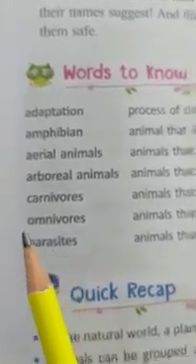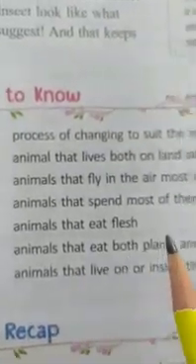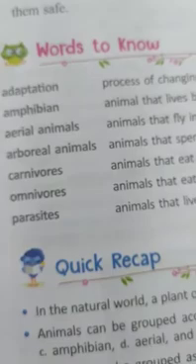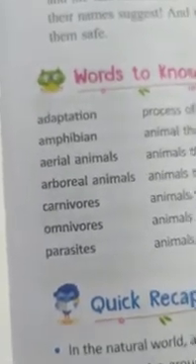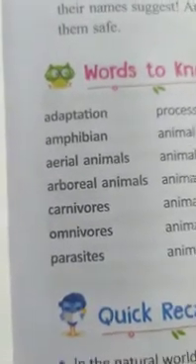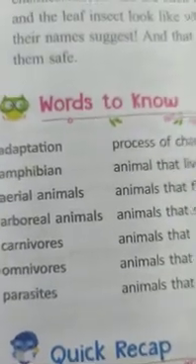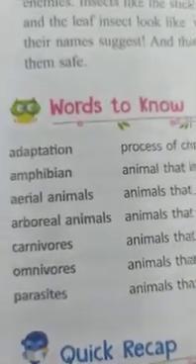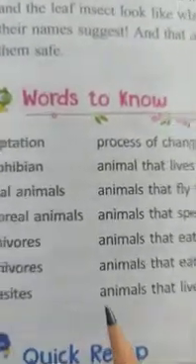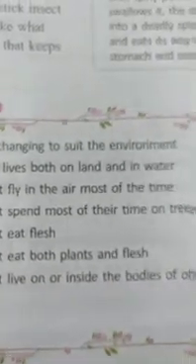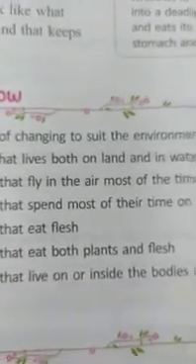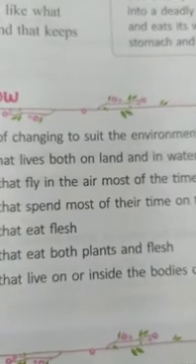Carnivorous animals: animals that eat flesh, like tiger, lion, cheetah, leopard, and cats. These are all carnivorous animals. Omnivores: animals that eat both plants and flesh, like human beings, crow, panda.